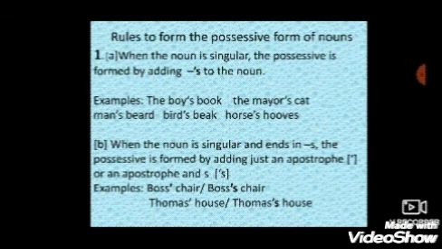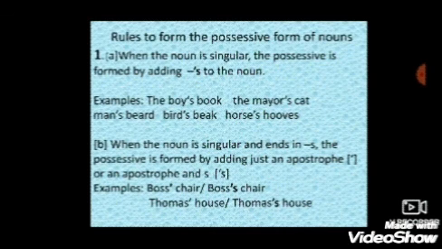First rule. When the noun is singular, the possessive is formed by adding an apostrophe s to the noun. See the example? The boy's book. Now here, the boy is singular, and to make it possessive, an apostrophe and s are added.